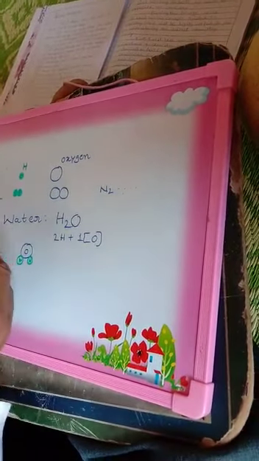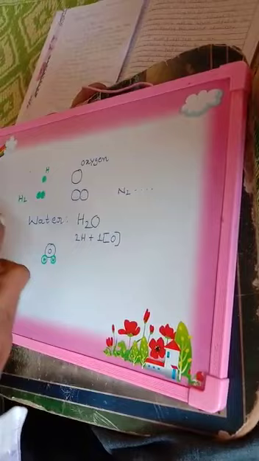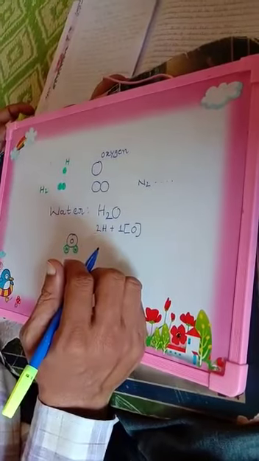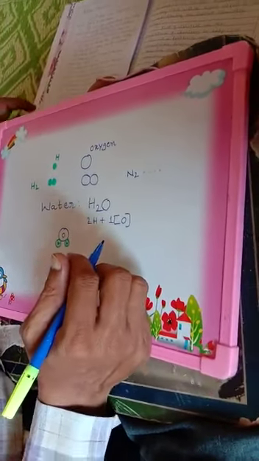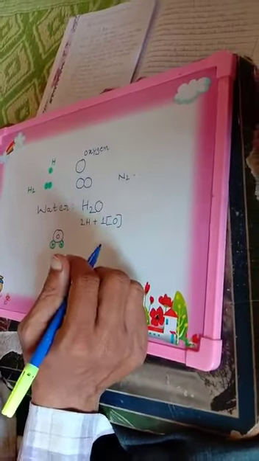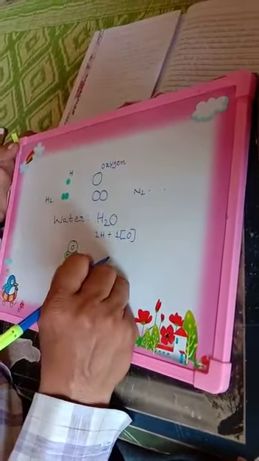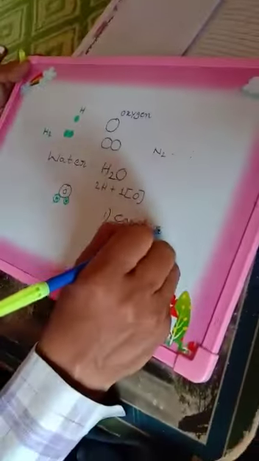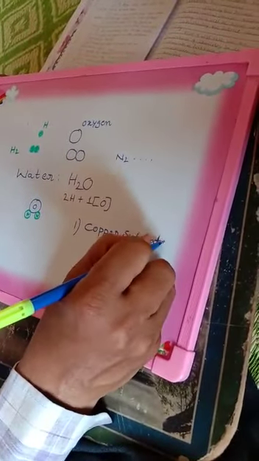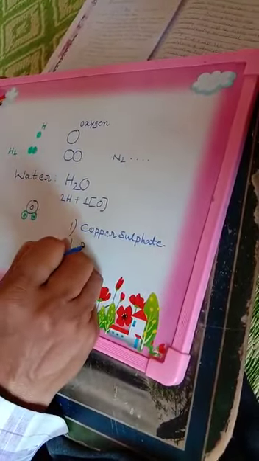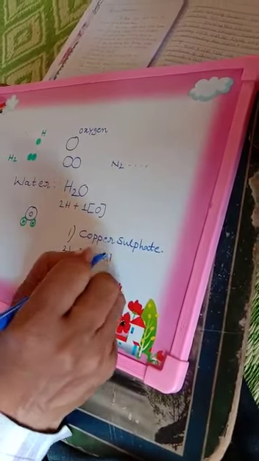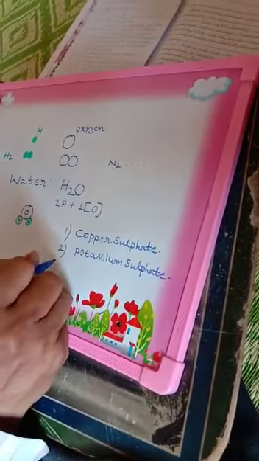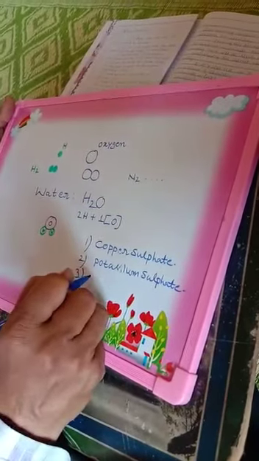So dear students, you recall the differences between the compound and mixture and try to write the formulas of the molecules. Note down. Try to write the formulas of the molecules: copper sulfate, potassium sulfate, and sulfur molecule.